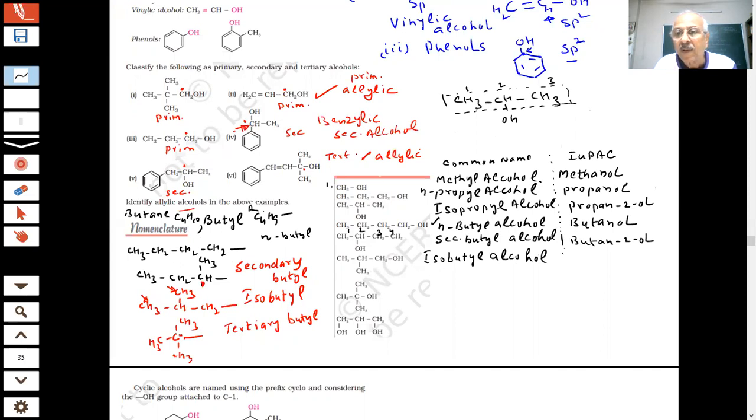So, I think this will be 1, 2, 3. Longest chain. So I think this will be 2-methylbutanol. Where is butanol? 3 carbons only. Butane has 4 carbons. This is 3 carbons, 1, 2, 3. I'm sorry, yes, sir. Propanol. 2-methylpropanol. Okay. What is the next, students?